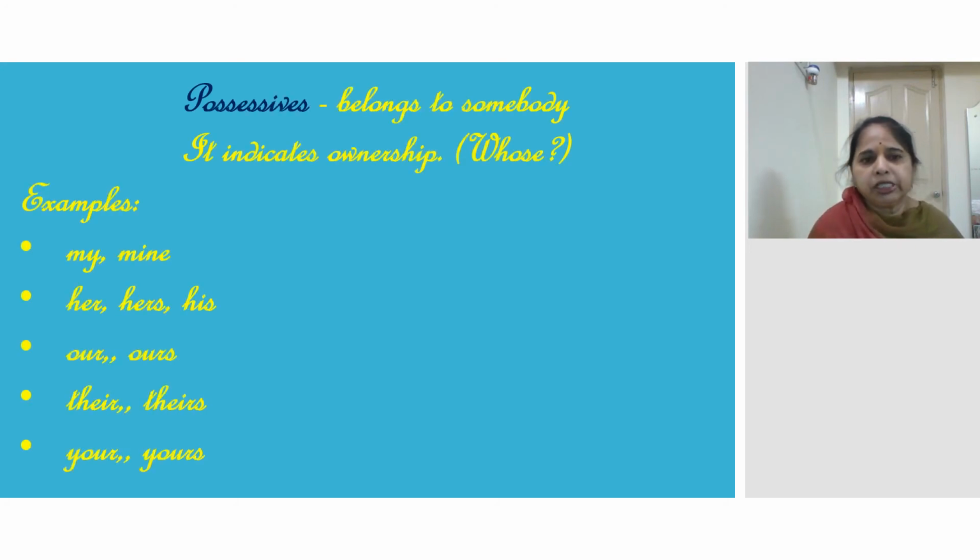Children, coming to possessives. Possessive pronouns. Whose pen is this? Whose? This is Sri Devi's pen. It is ours. Hers. It is yours. His. Possessive means belonging to somebody. This pen belongs to somebody. Ownership. Oh, understood, children. Belongs to somebody.